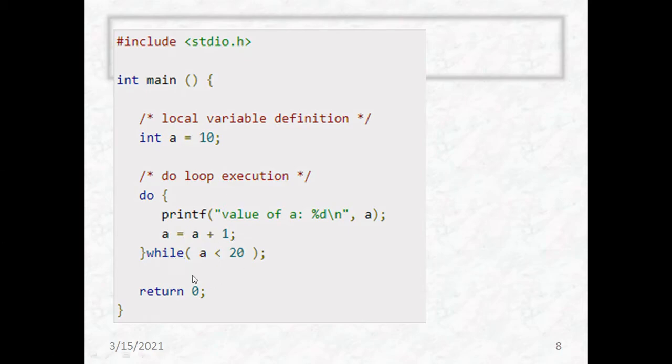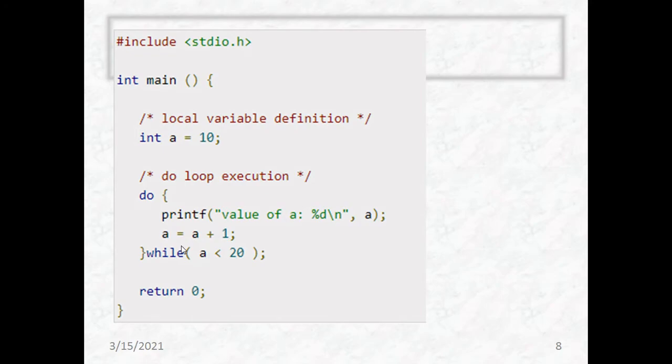In a while loop, we check the condition at the beginning of the loop itself. In a for loop also, we check at the beginning. So for loop and while loop are called pre-test loops. Since we check at the bottom in a do while loop, it is called a post-test loop. Okay. This is the difference.